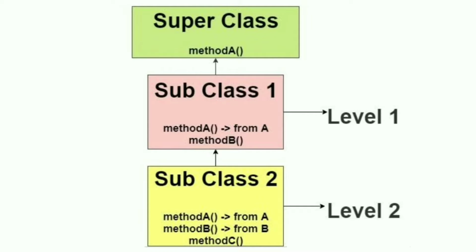So subclass 2 contains two methods, method A from the superclass and method B from subclass 1. Now we create method C in subclass 2, so subclass 2 has three methods at level 2.